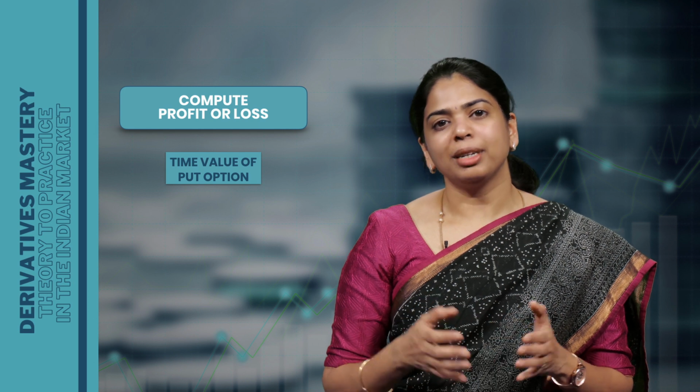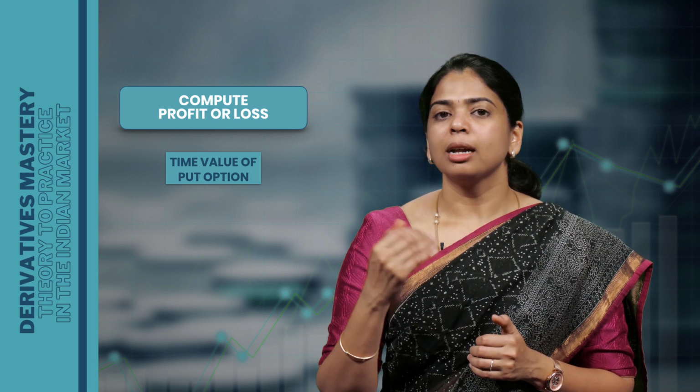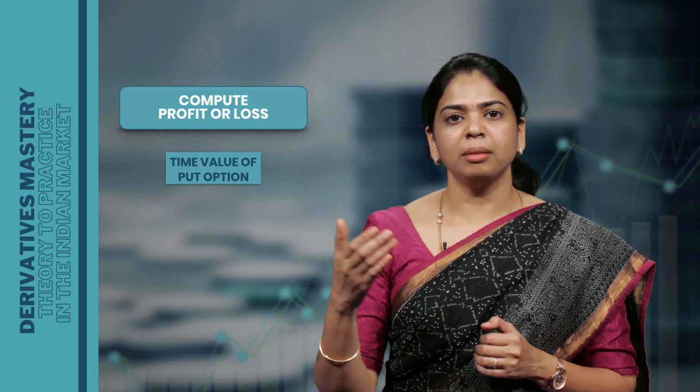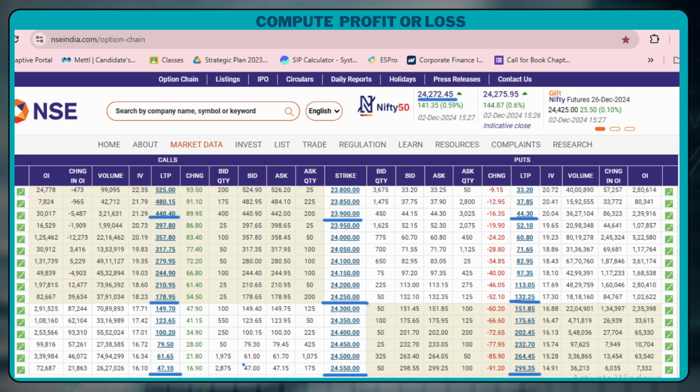Now let's work with some real-time data from the option chain. When Nifty 50 was at 24,272.45, we can analyze the intrinsic value and time value for both call and put options across the ATM, ITM and OTM strike prices. This table shows the selected data from the option chain. The spot price here is 24,272.45 and we have three strike prices: 23,900, 24,250 and 24,550.